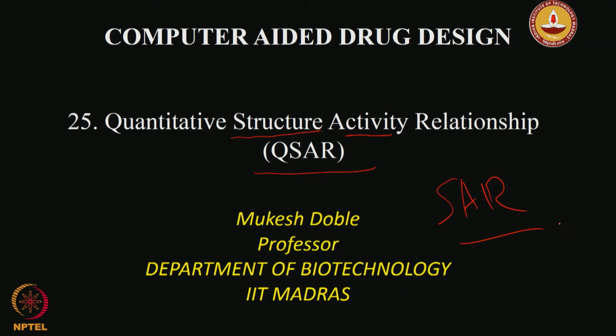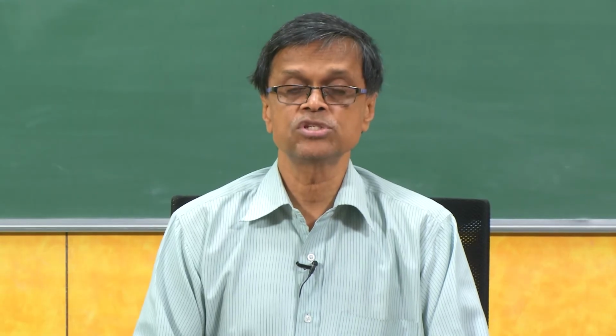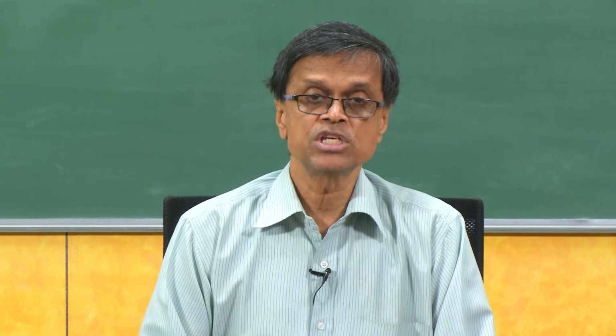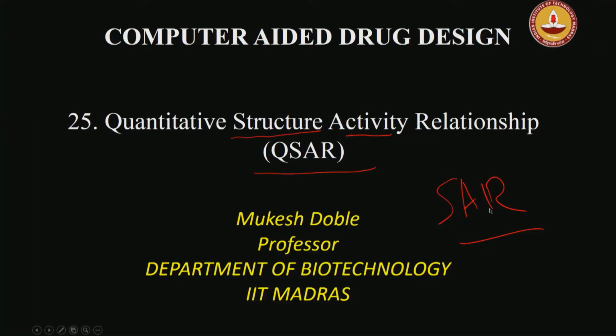Chemists have been using SAR, that is structure activity relationship, for a long time. If electron donating, you may have activity, electron withdrawing less activity, or hydrogen bond forming more activity and so on. Alpha beta unsaturated may give more activity. So that is a structure activity relation. So they used to synthesize molecules with different features and see how the activity changes. From there they develop an understanding, that is why it is called structure activity relation.